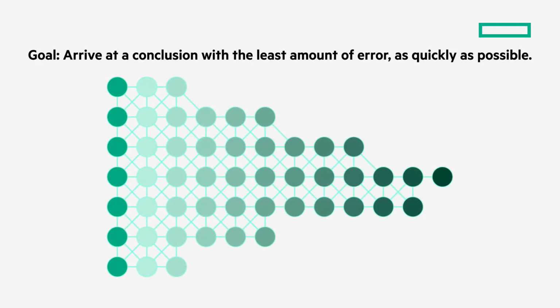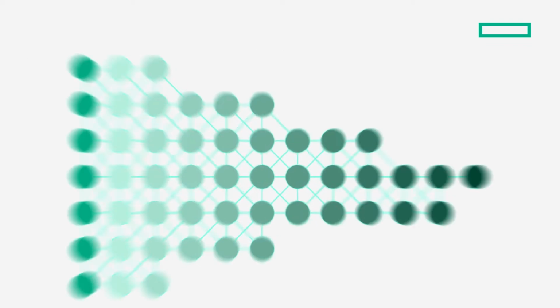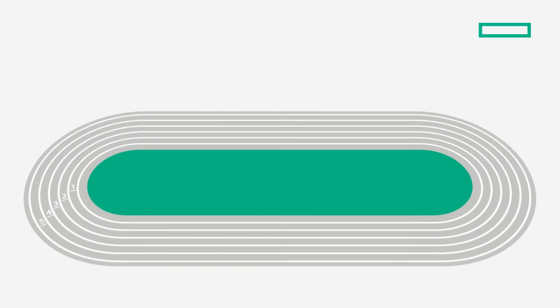The goal of a neural net is to arrive at a conclusion with the least amount of error as quickly as possible. One effective way to understand how it does this is by comparing it to a racetrack, like this. Think of a typical racetrack forming a loop. In this example, model training, our runner, will start at the starting line, where it receives all instructions, the rules